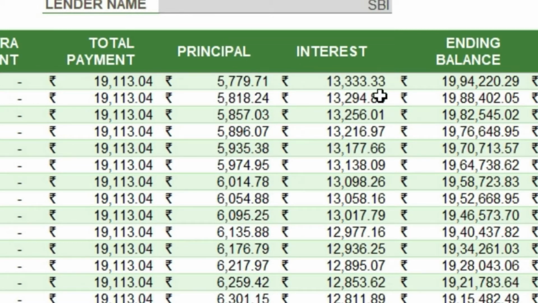The next month, principal is 5,818 and interest is 13,294. Now you can see by yourself that the principal amount is going up slowly and the interest amount is coming down every month. So this is how your loan amount is amortized.